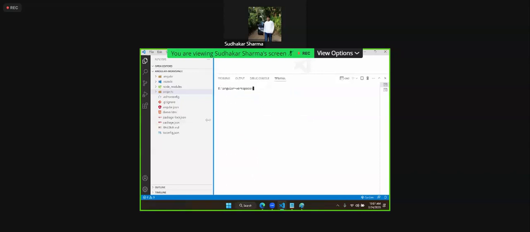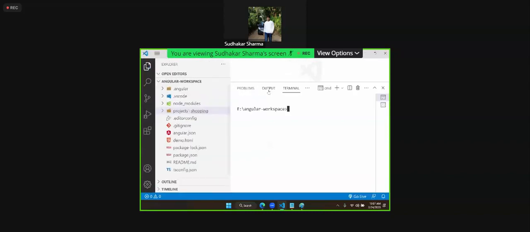Currently, what is our project name? Shopping. Shopping is the project name. We will create another project. In the same workspace, you can have any number of projects. So how to create a new application? So ng generate application, ng generate application name. Suppose I give Amazon something.